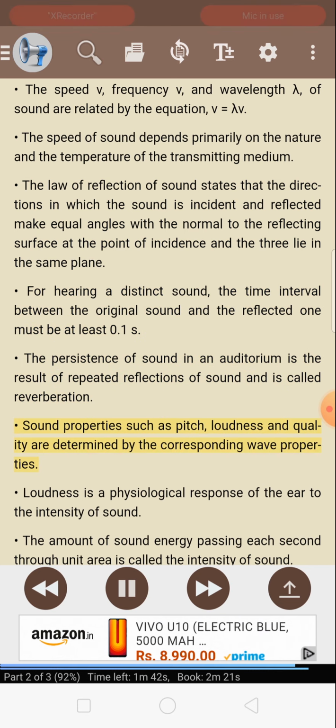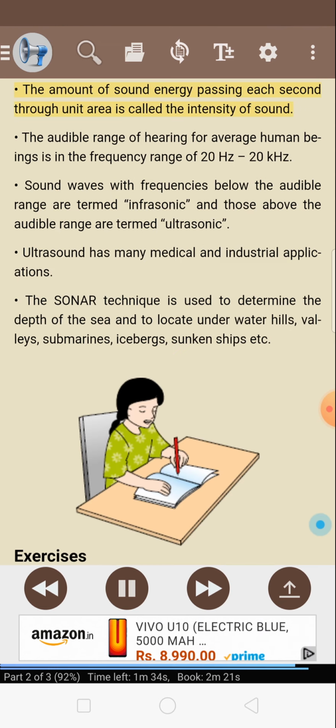The persistence of sound in an auditorium is the result of repeated reflections of sound and is called reverberation. Sound properties such as pitch, loudness, and quality are determined by the corresponding wave properties. Loudness is a physiological response of the ear to the intensity of sound. The amount of sound energy passing each second through unit area is called the intensity of sound. The audible range of hearing for average human beings is in the frequency range of 20 Hz to 20 kHz. Sound waves with frequencies below the audible range are termed infrasonic, and those above the audible range are termed ultrasonic.